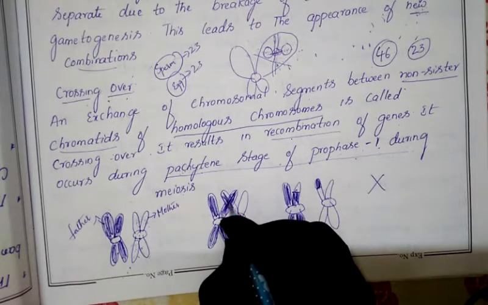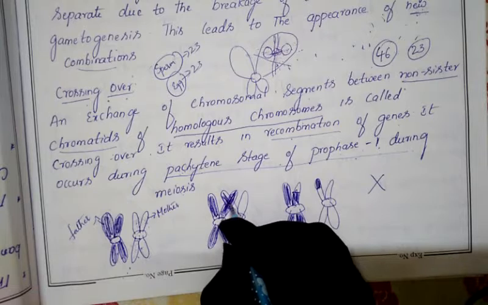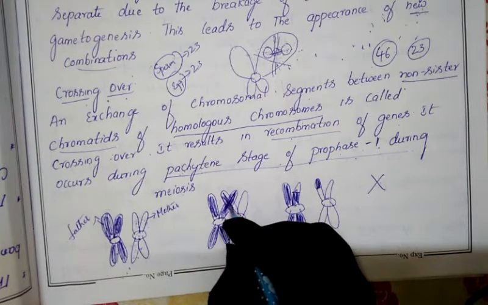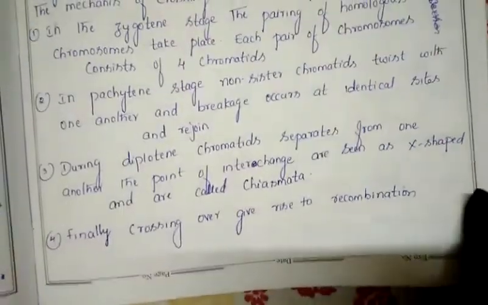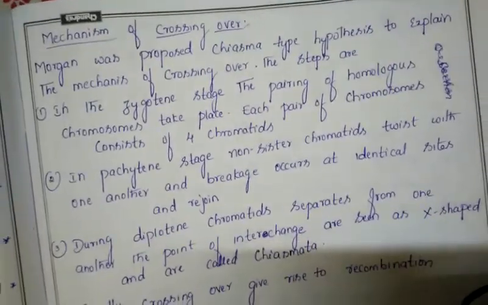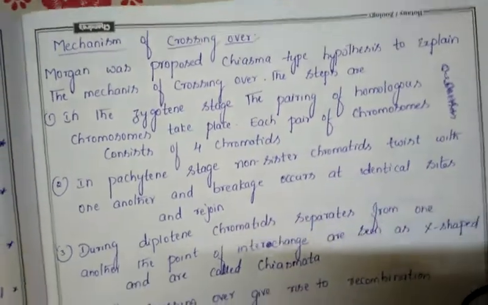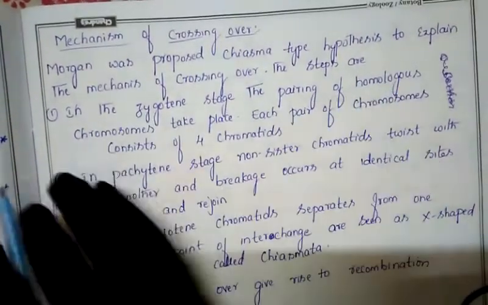We already studied this in your first year, in your 10th lesson on meiosis: what is chiasmata, what is the meaning of chiasmata, crossing over, all these things. Now the same thing here. So T.H. Morgan explained the hypotheses and the mechanism for crossing over. Let us discuss it step by step.